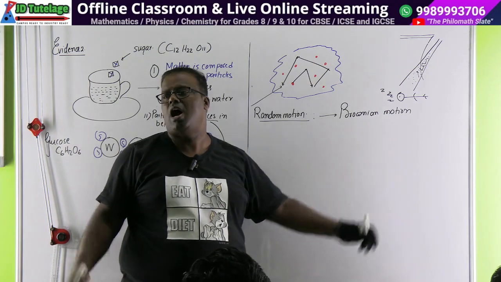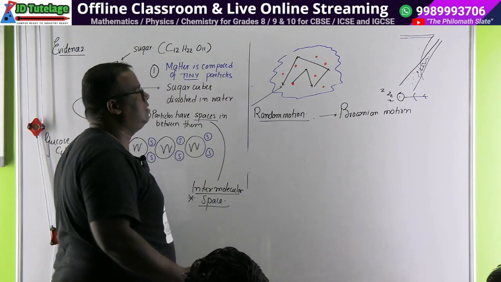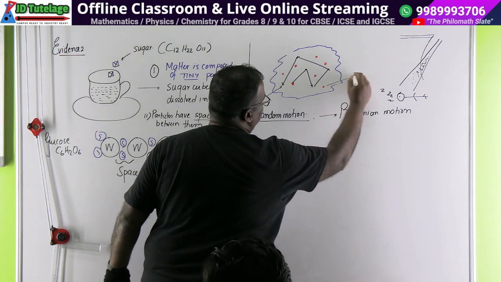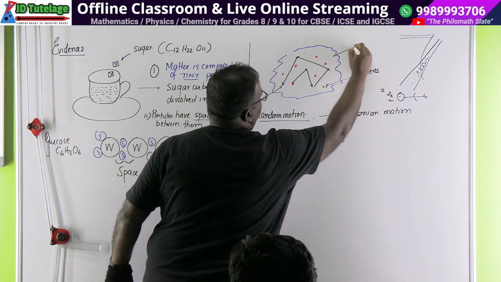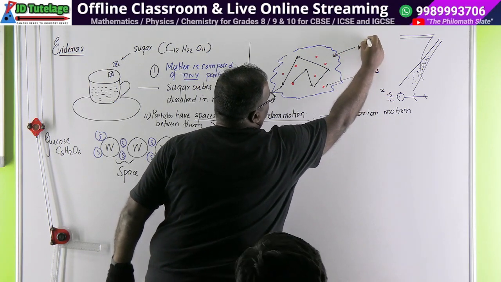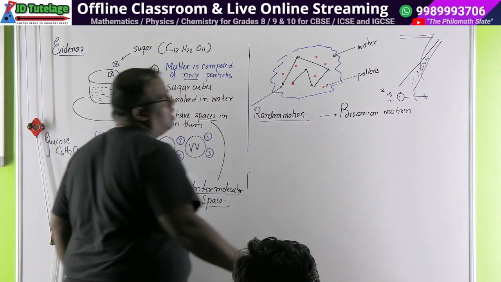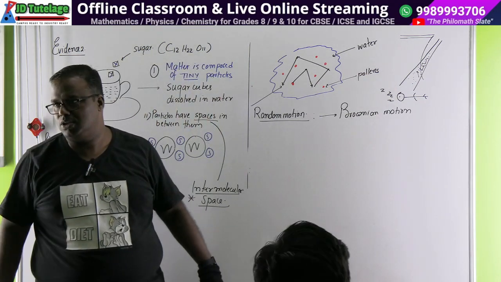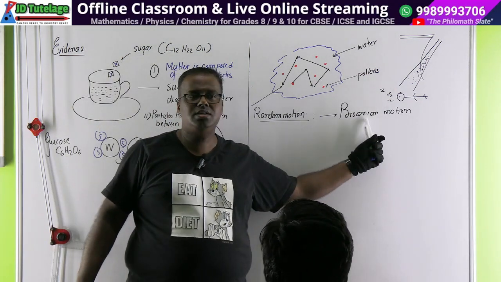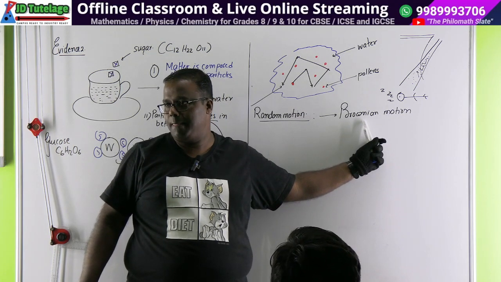Random motion. Our question: where did we see the Brownian motion? We saw the Brownian motion on certain pollens. These were pollens, and this was water. Now the question comes, sir, and this is, say, stagnant water. Stagnant water. Okay, this is a puddle. Why is this Brownian motion happening?